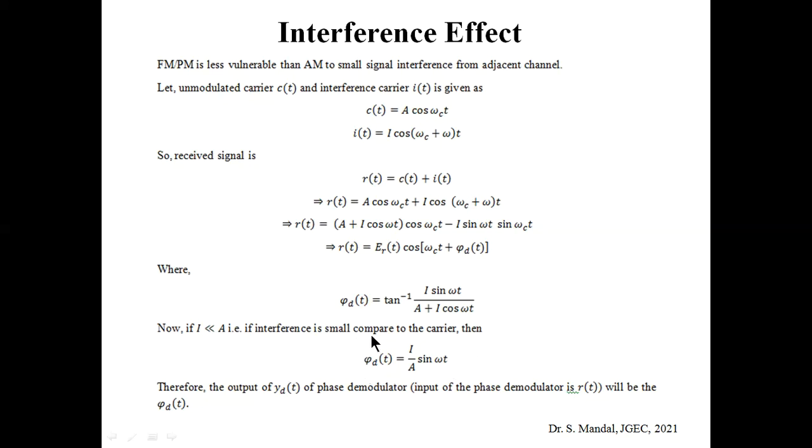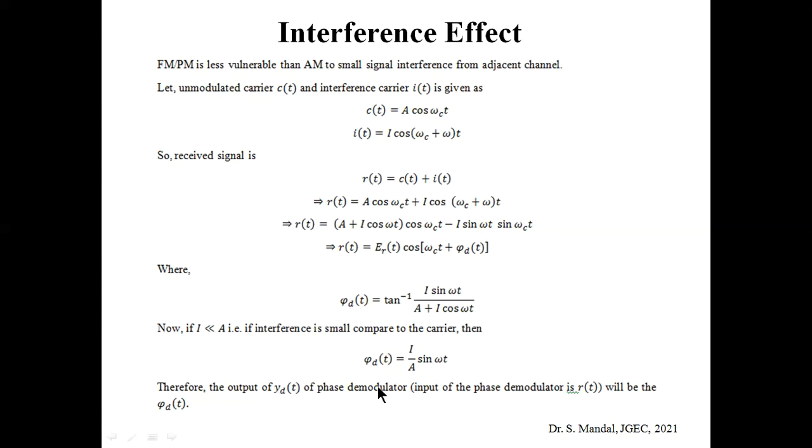Now let us consider that the input to the phase modulator is r(t) and the output of the phase modulator is y_d(t).